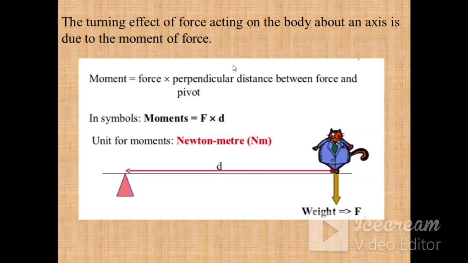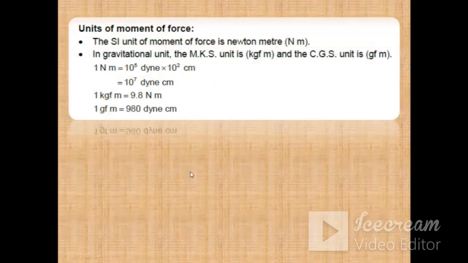So this is why we have seen that turning effect of the force depends on two factors, that is force and perpendicular distance. Here is the mathematical expression from which you can easily conclude why the moment of the force or turning effect of the force depends on force and perpendicular distance. If force is 0, definitely moment is 0, and if distance is 0, if this body moves here to the pivot, then distance becomes 0. That means there will be no moment. Now the SI unit of moment of force is Newton meter.